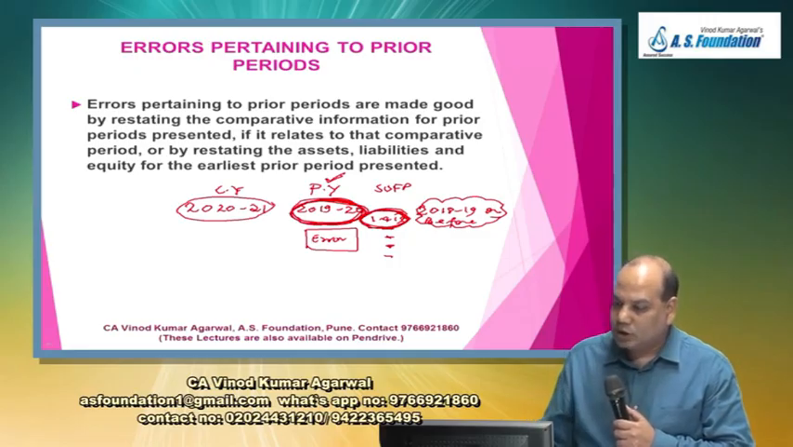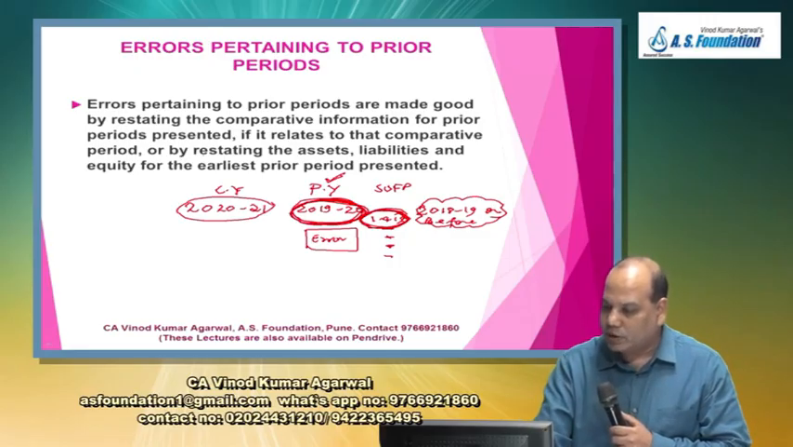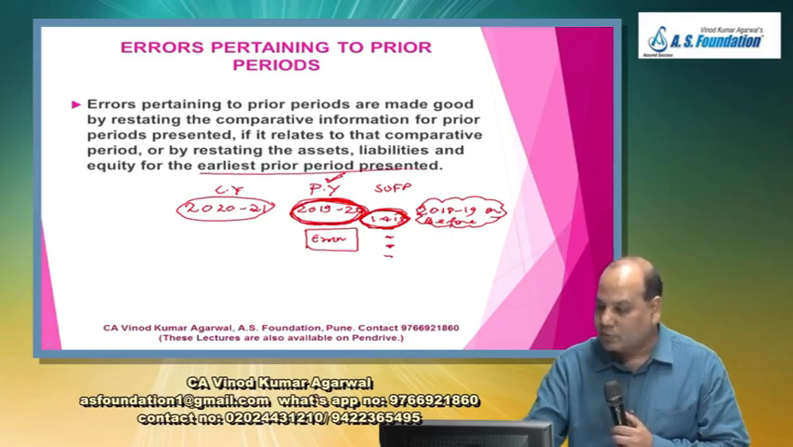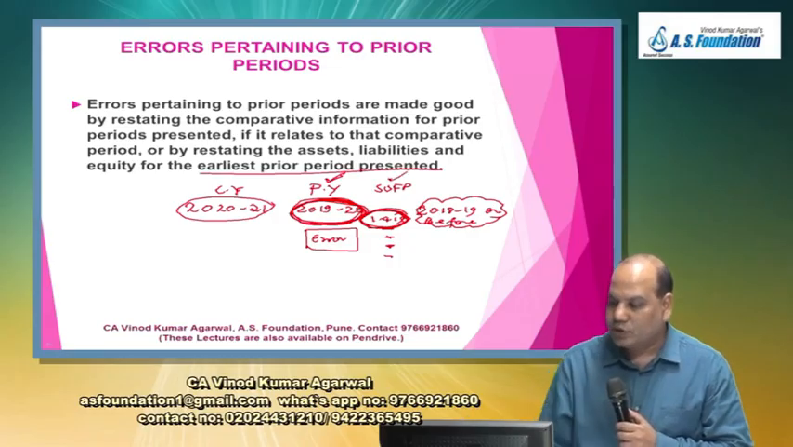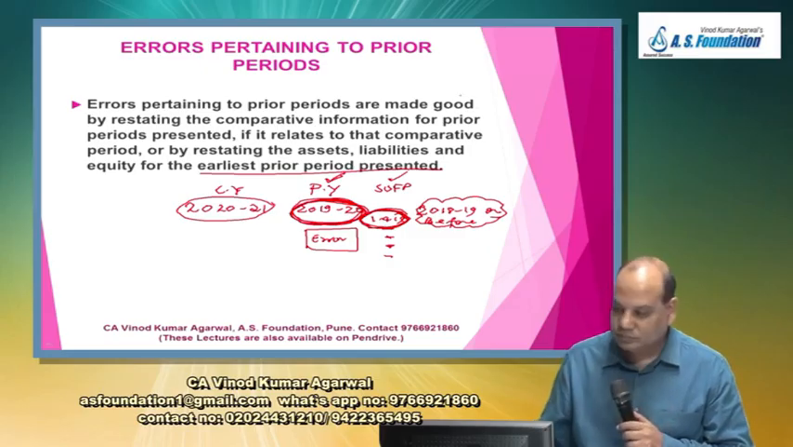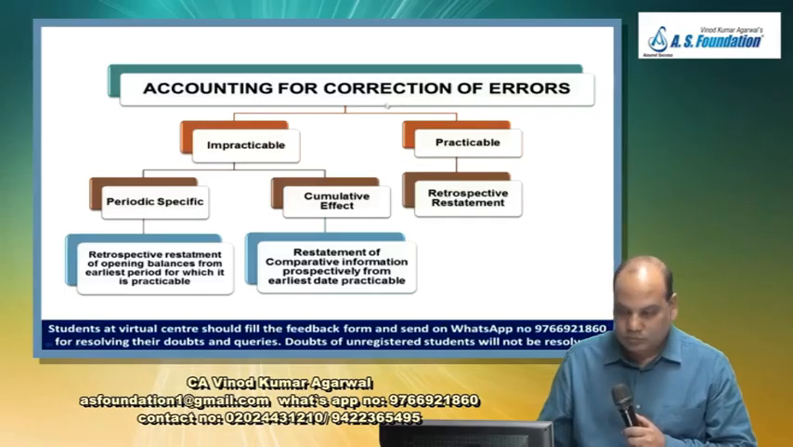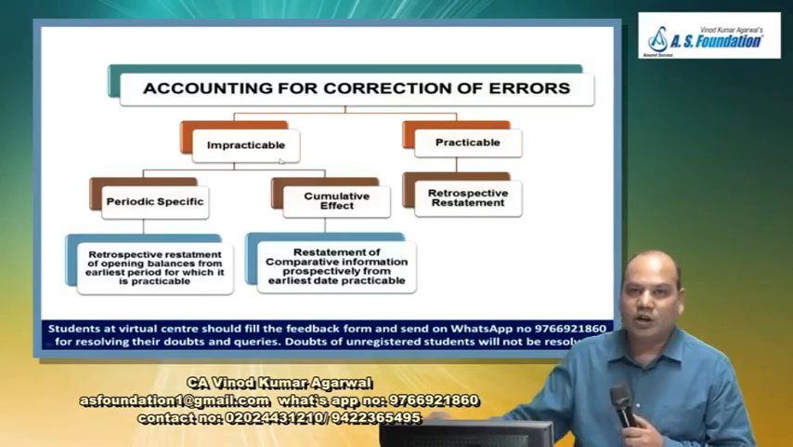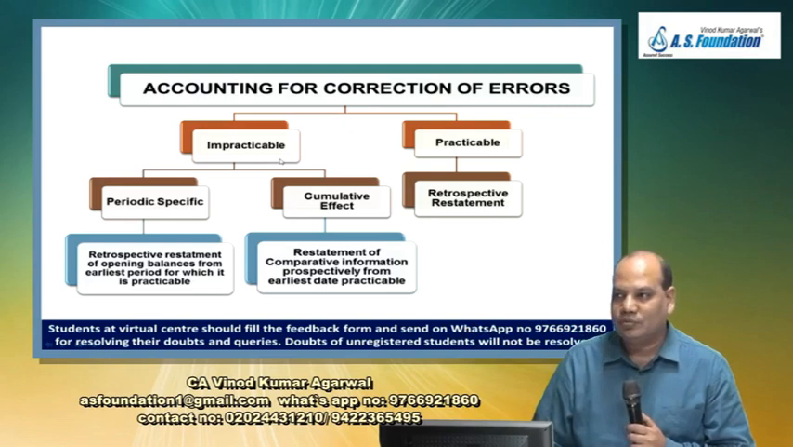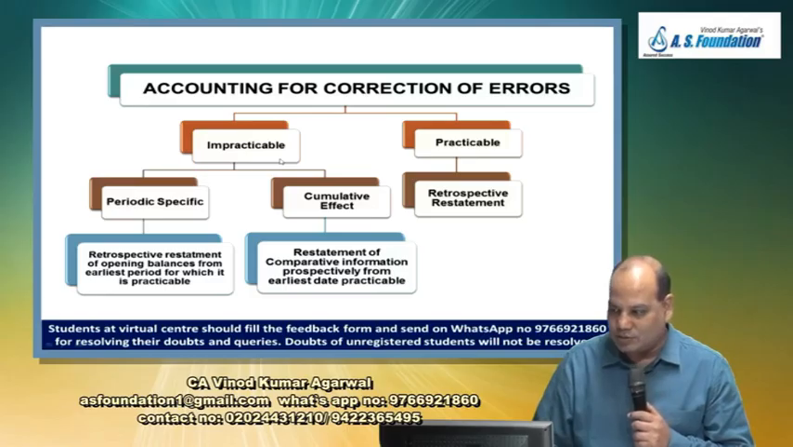Is it right? If it relates to that comparative year, or by restating the asset, liability and equity for the earliest prior period presented. So we'll have to restate the opening balance of asset, liability, equity of 1/4/2019. Now suppose the error was committed in 2002 and now we are in 2021. Then the problem of practicality and impracticality will also arise.